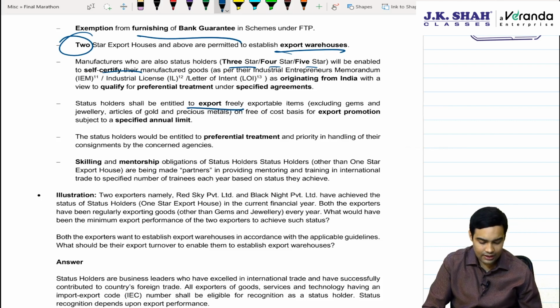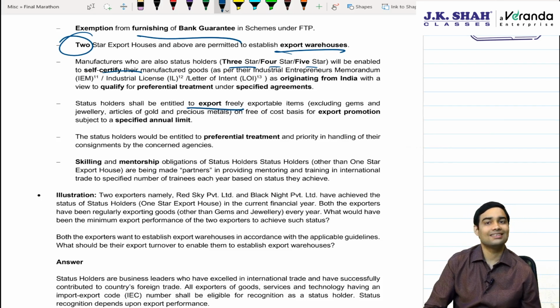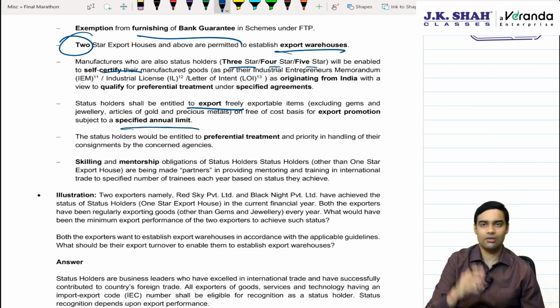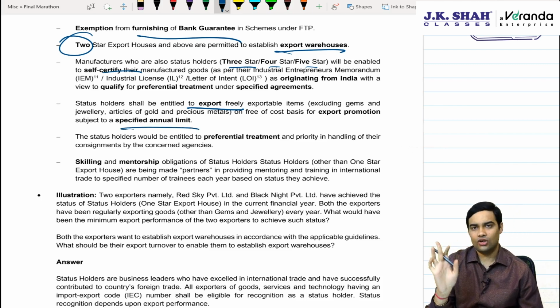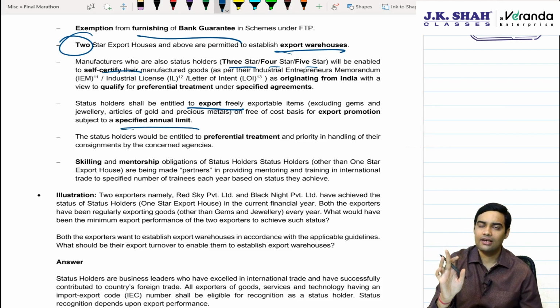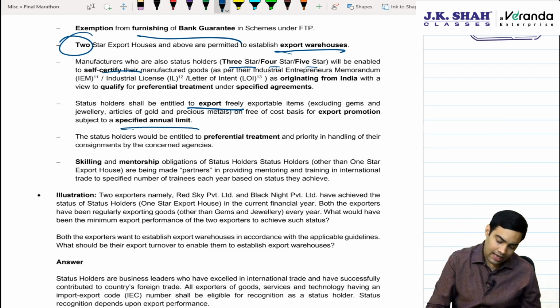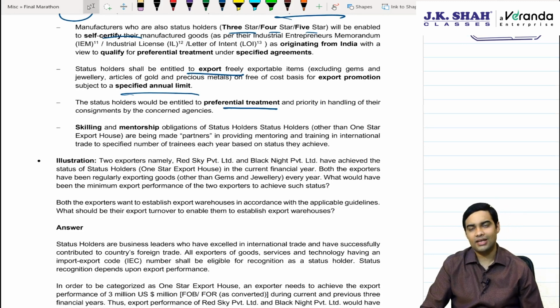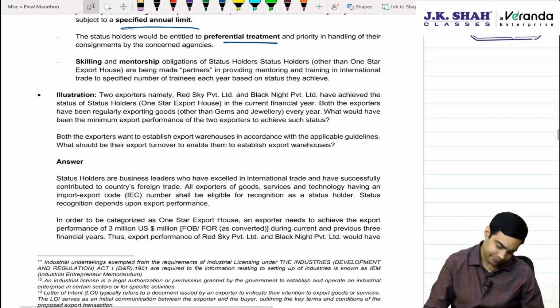Plus, you are entitled to export freely exportable items for promotion. That is, samples can be sent outside India, subject to specified annual limits. As of now, the government has not, ICAI has not kept the annual limits for you. Preferential treatment is given, plus they are responsible for skilling and mentorship of other small exporters.